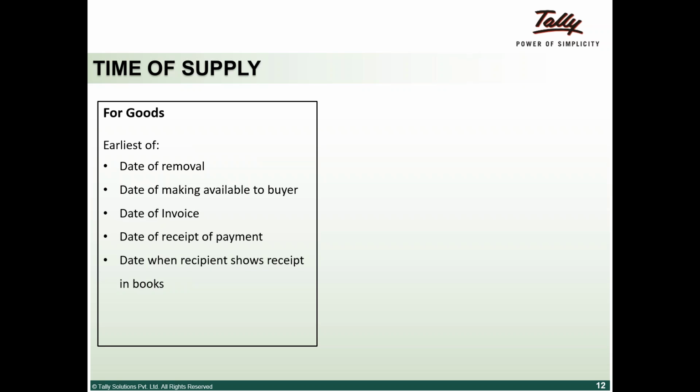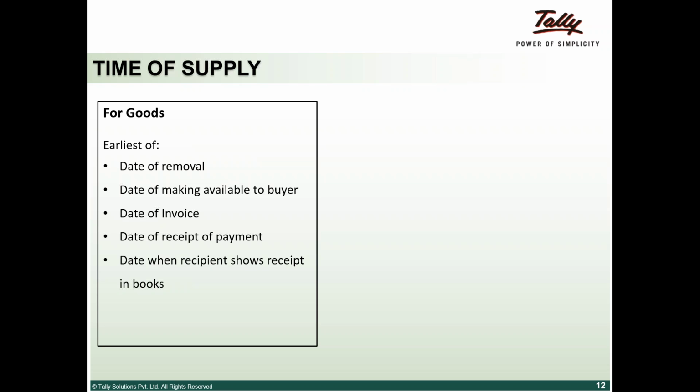One is the date of removal: as soon as A removes material for supply to B, the date of that removal, or making available to the buyer. For example, if I have given my factory to B to make use of, then you take charge of that factory from that date.